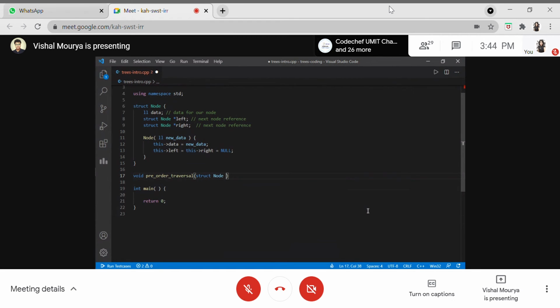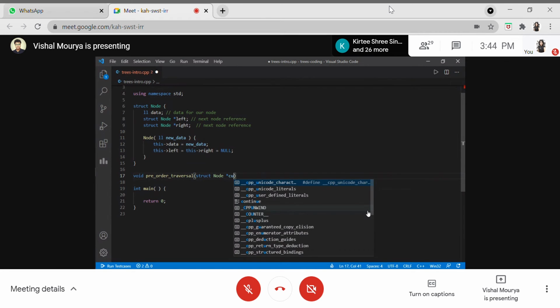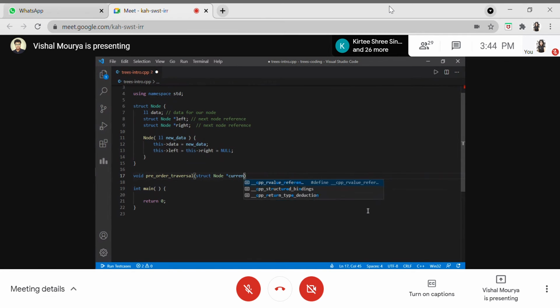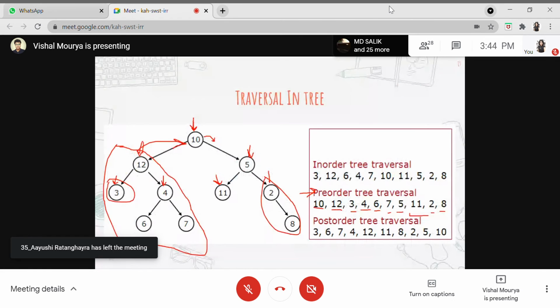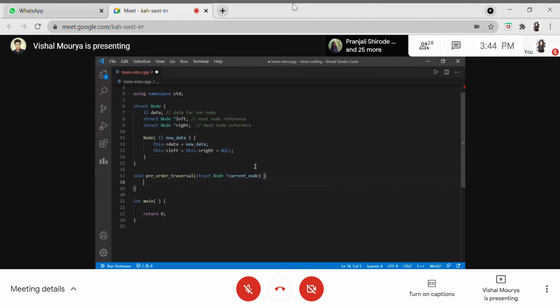So I'll be just receiving the pointer to the root node, or you can say the current node. Why the current node? I need a pointer to traverse the tree. As I told you, there is no array-like structure in a tree. So whenever I'm given any problem on trees, I'll be given this pointer to the root node of the tree. That is what I'll be receiving here.